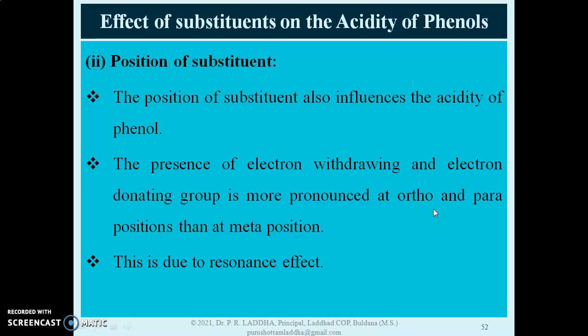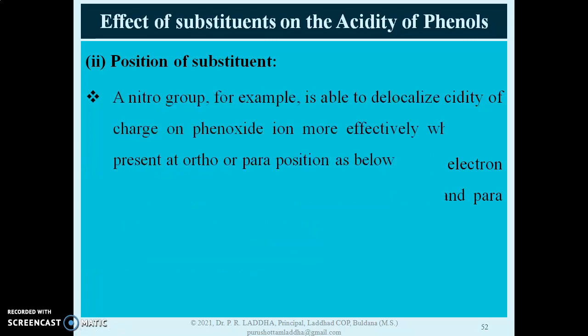The reason is simply because of the resonance structures that we obtain at ortho and para position. No electron pair is shifted at meta position. This is due to that resonance effect, that structures we have already seen.